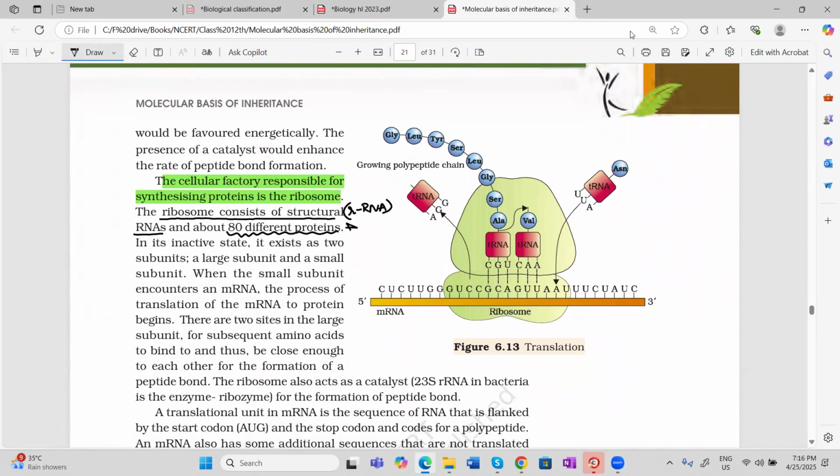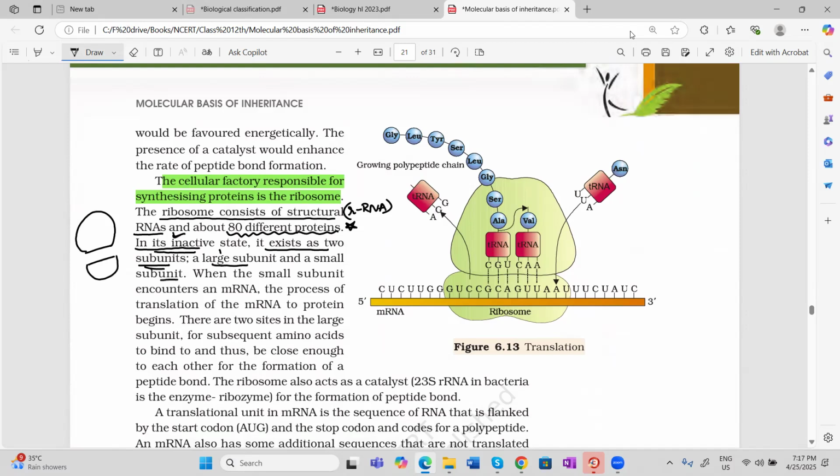Again, a PMT question. When the ribosome is inactive, meaning it is not working, the two subunits are separate: one large subunit and one small subunit. You can see this is the large subunit and this is the small one, and they are separate.